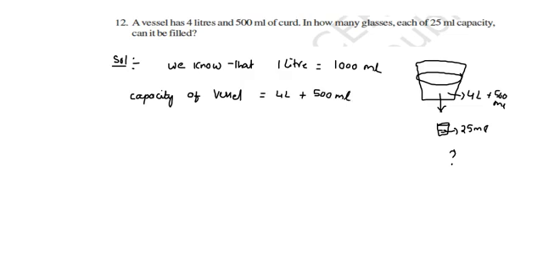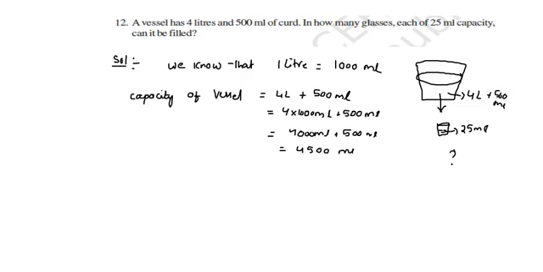This is a combination of liters and milliliters. Now what I am doing here is converting everything into milliliters. So 4 into 1000 milliliters plus 500 milliliters, that is 4000 milliliters plus 500 milliliters. Now you may get 4500 milliliters. This is the capacity of the vessel.